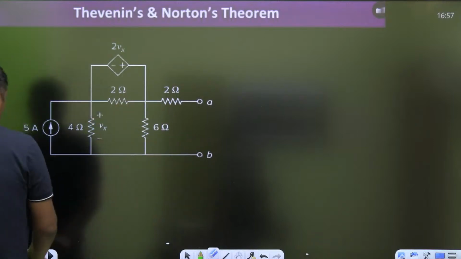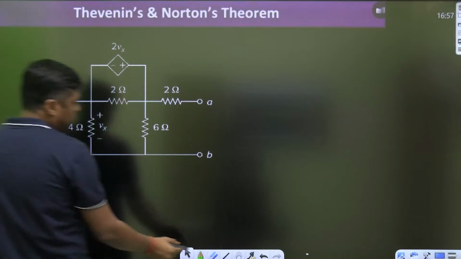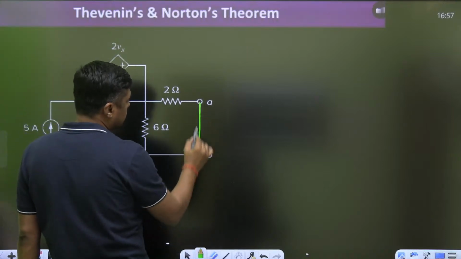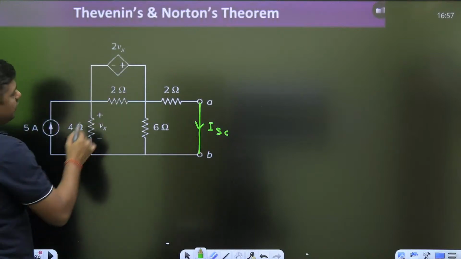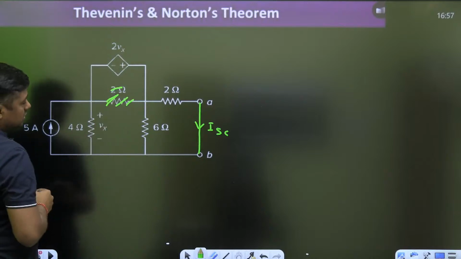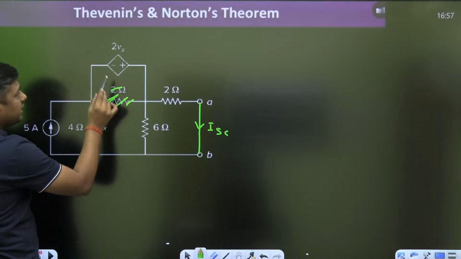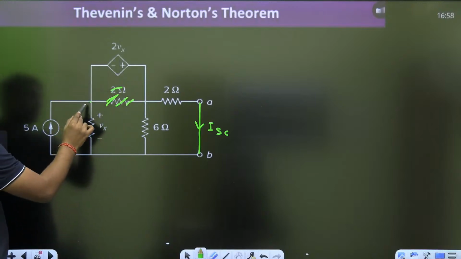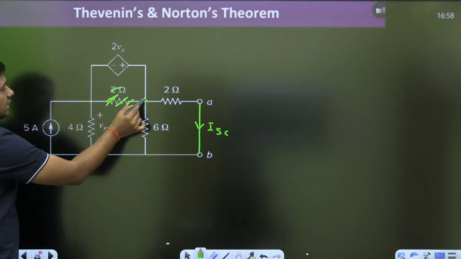Now again this is the diagram. If you want to find ISC, short circuit, always write down the KVL. I am removing it. Right, this is the Vx, and again this is the 2Vx, this is the Vx, then it will become what, 3Vx. Directly you can write.